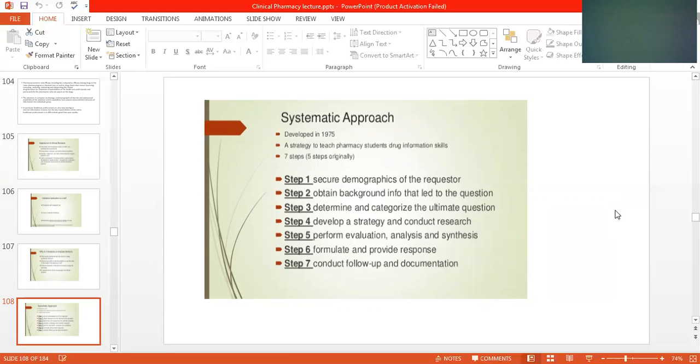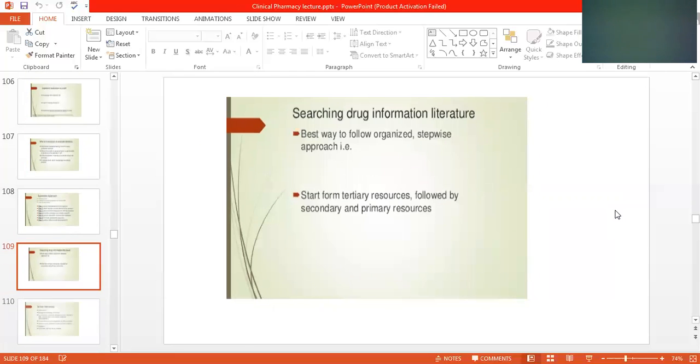Obtain background information that led to the question. Determine the category and categorize the ultimate question. Develop a strategy and conduct research. Perform evaluation, analysis, and synthesis. Formulate and provide a response, and conduct follow-up and documentation. These are the steps for the systematic approach.